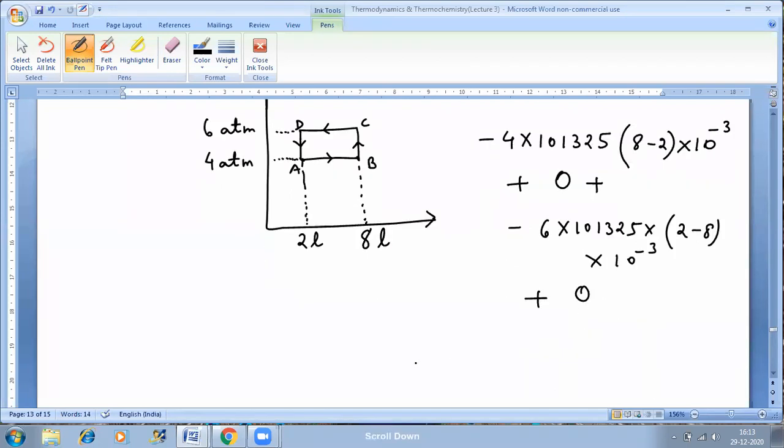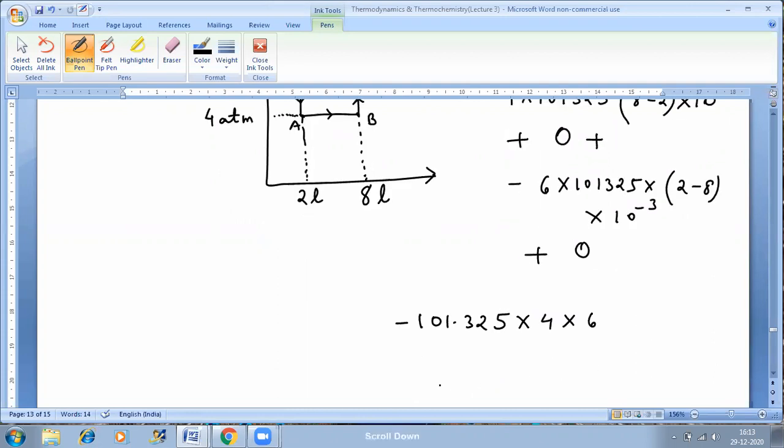If I take out the common, it will be 101.325, minus this into 4 into 6. This will be the first part, and the second part will be plus 6 into 6 into 101.325.